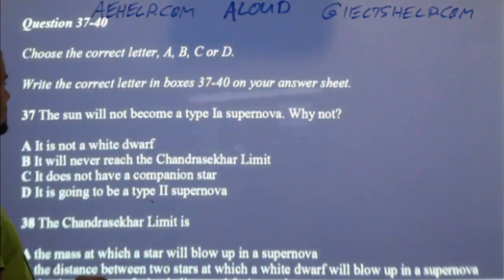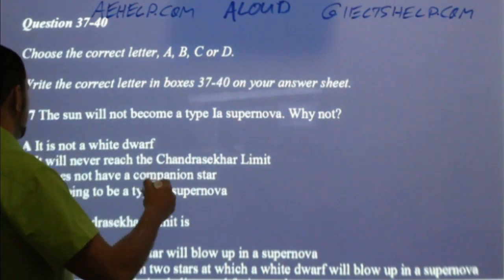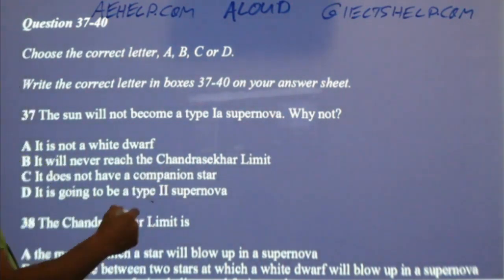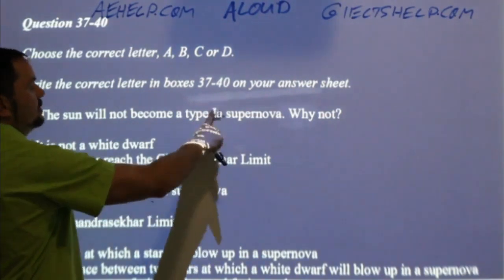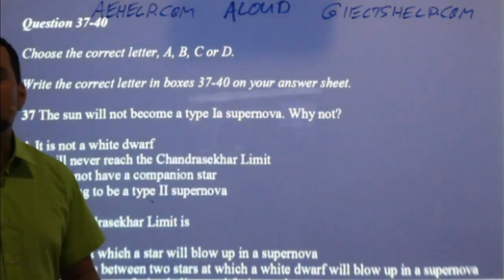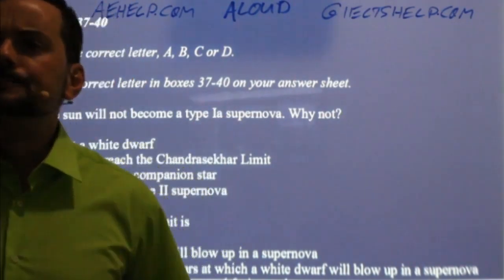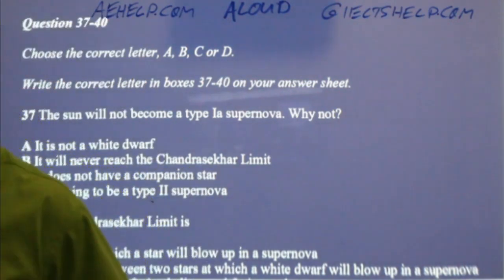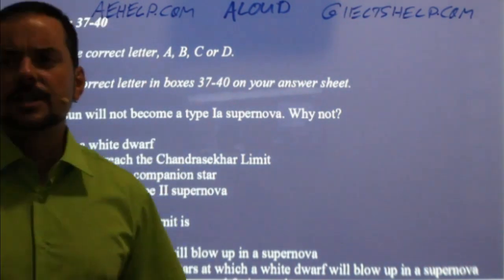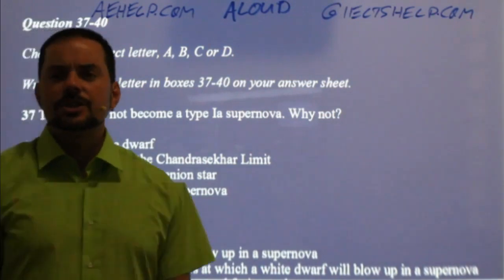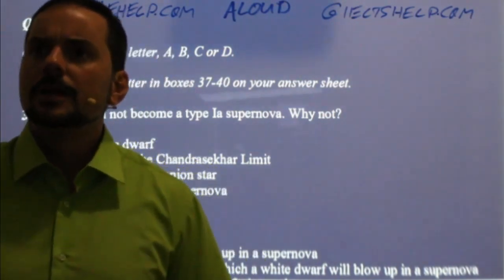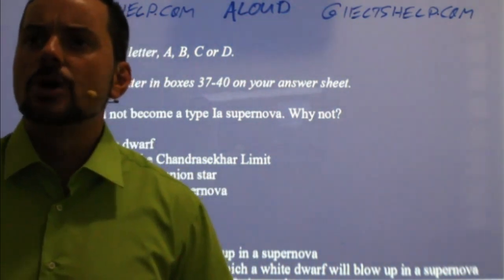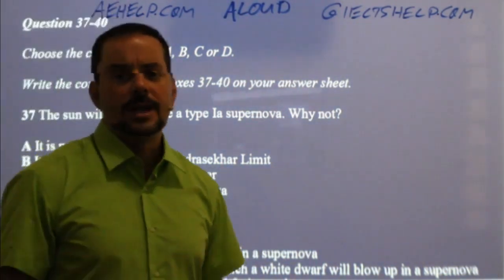Actually, it should say, why will the sun not become a type 2 supernova? Because it will become a type 1. Or sorry, yeah, type 1a. Yeah. Why not? But you says it will not produce enough energy. Not true. Let's see. Not enough fuel. Nope. What do you need for a type 1a supernova?